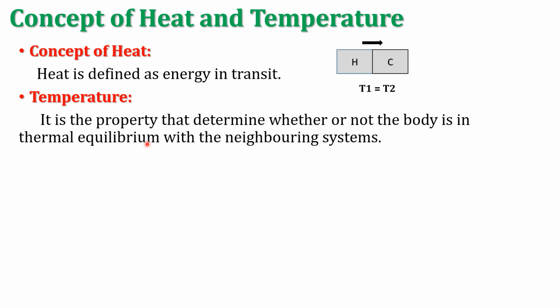If it is in thermal equilibrium, temperature T1 is equal to T2. Both bodies are at the same temperature. If it is not in thermal equilibrium, T1 may be greater than T2 or T2 is less than T1.